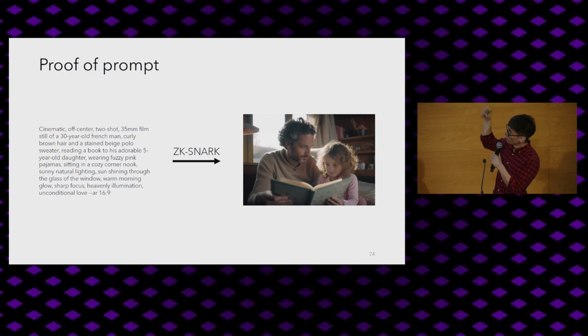Now, one thing that I might want to do is, let's say I want to do some marketing based off of something that looks like this. I can then purchase this prompt, which the user can then reveal to me, and then I can modify it for my own particular use cases. For example, I might want to have a diverse set of prompts for different kinds of backgrounds to target specific demographics. And ZK-SNARKs will enable this in a decentralized manner.